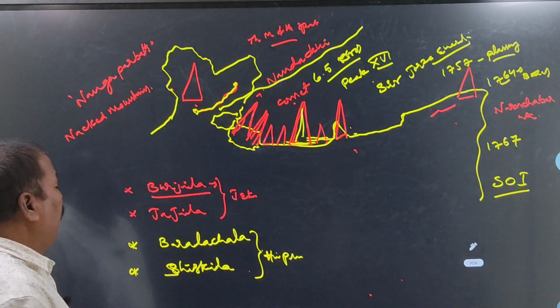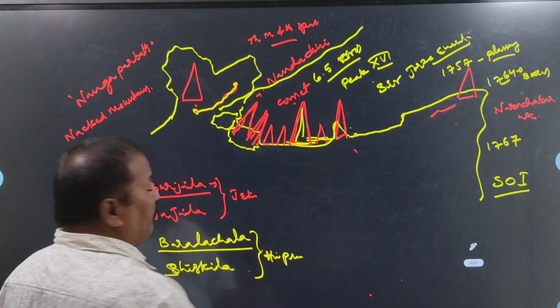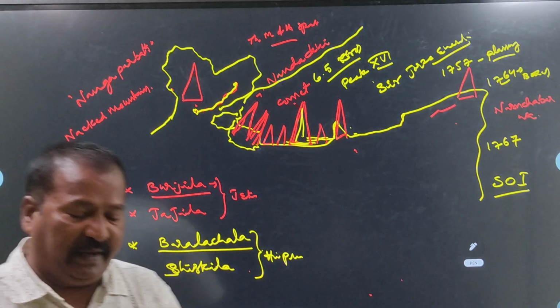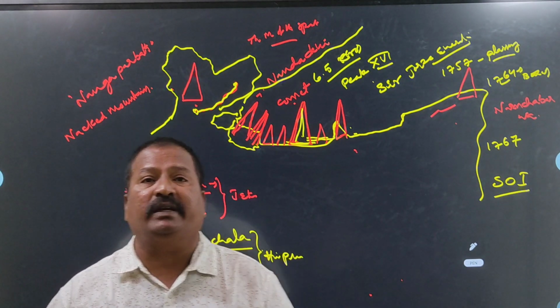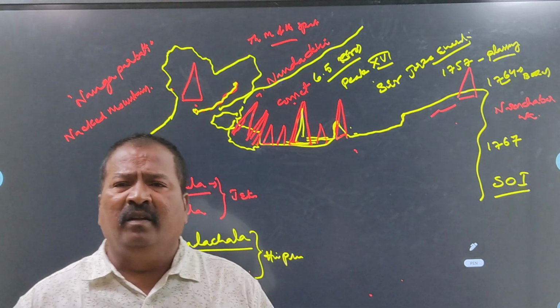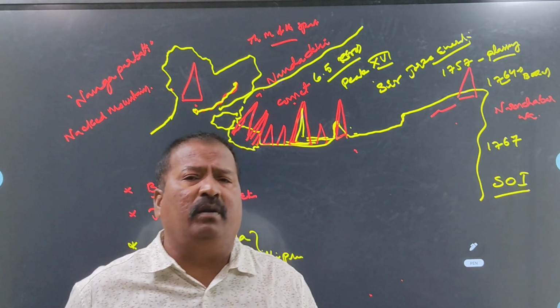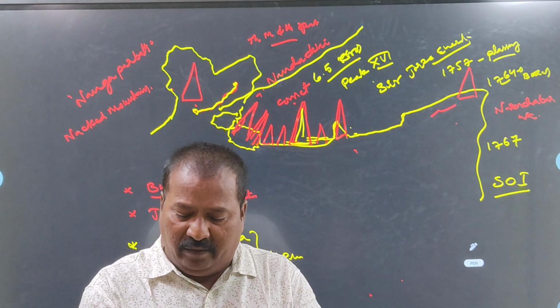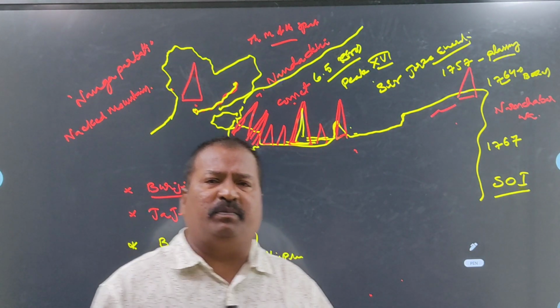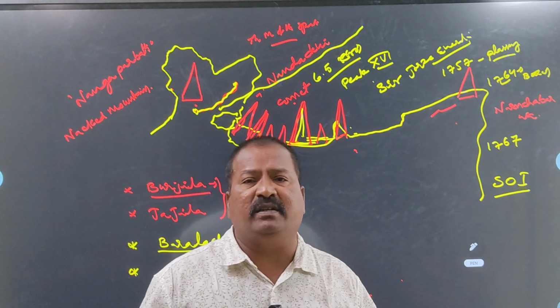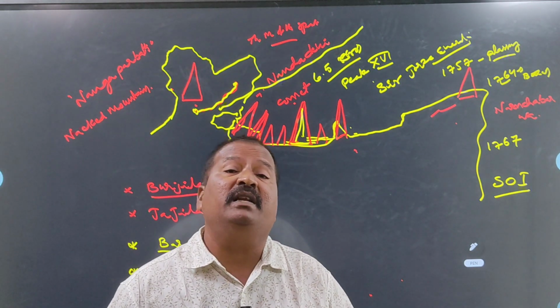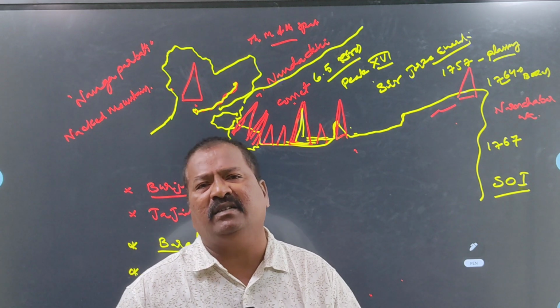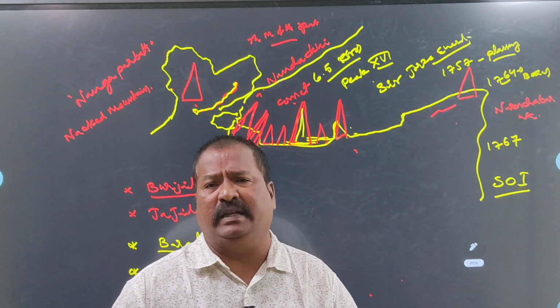What is the importance of the Baralacha La pathway? For example, if you want to construct roadways and railways, which type of landform is more comfortable? Plain, no doubt. With a little difficulty, it is possible to construct roadways and railways in plateau areas. Especially in mountain and hill areas, it is very difficult to construct railways and roadways.